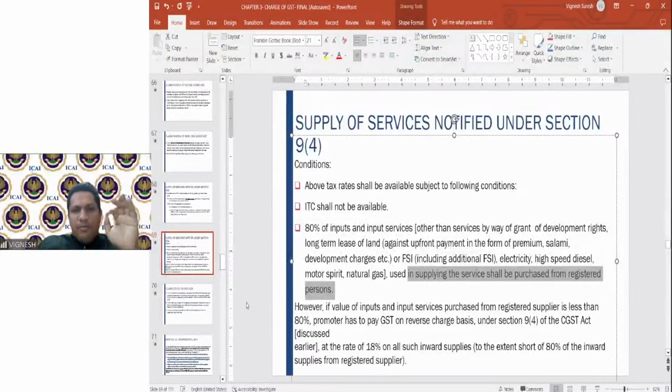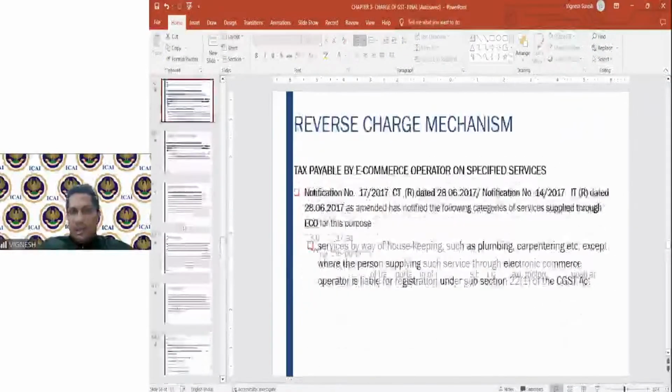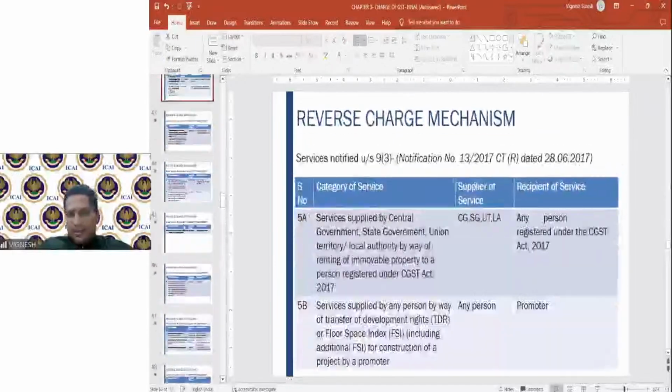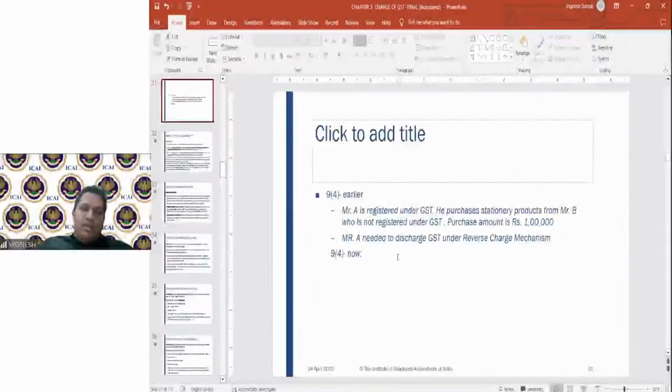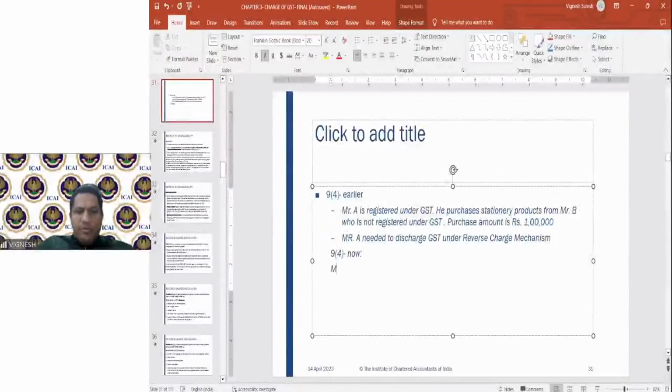If the value of inputs from registered persons is less than 80%, then the promoter has to pay the GST on reverse charge basis at the rate of 18% to the extent of the shortfall. To the extent of the shortfall. Let me take an example so that you understand better. If I tell an example, it will be better. Now, what example will we take?